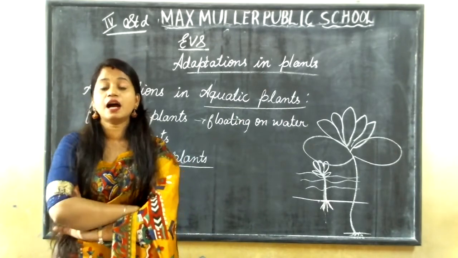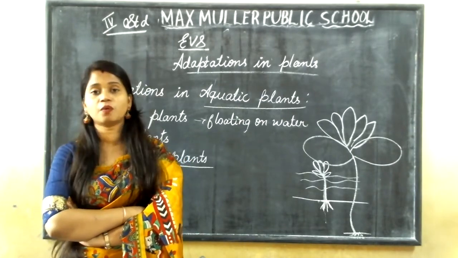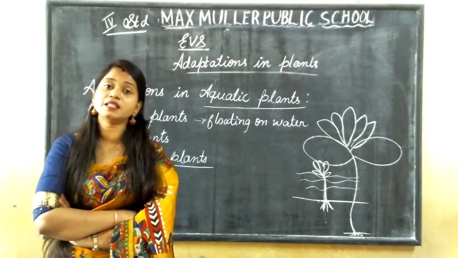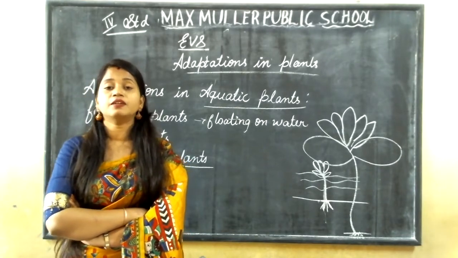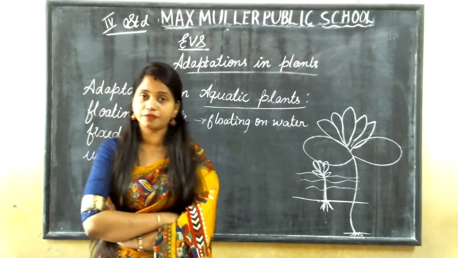And next is underwater plants. The plants are totally submerged inside the water. They are completely growing inside the water, and they breathe through their body surface.